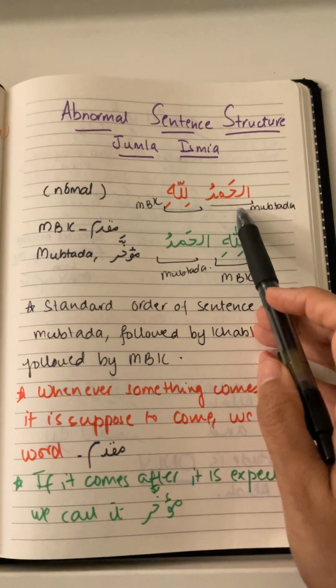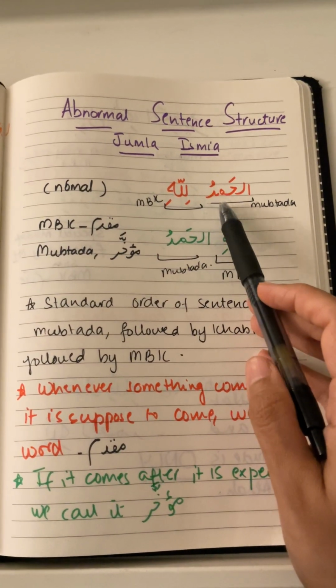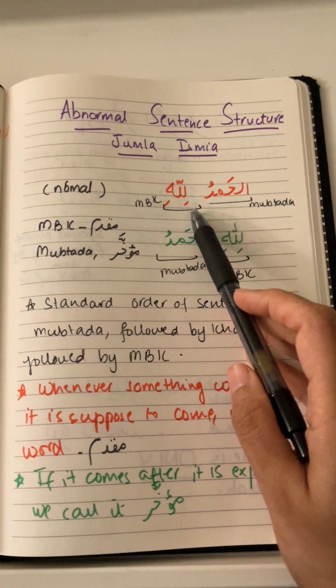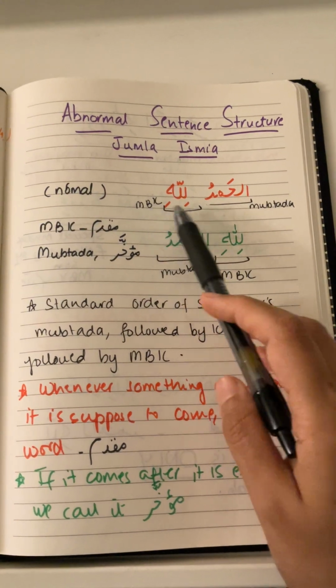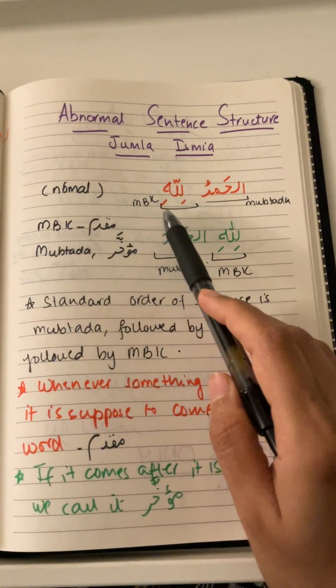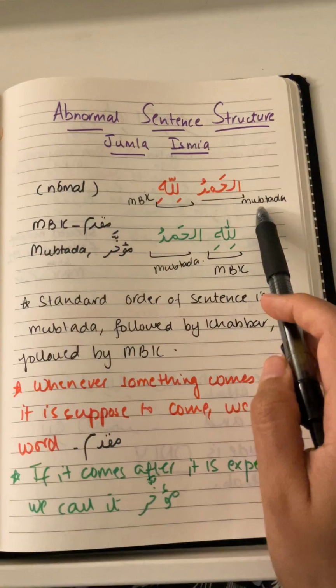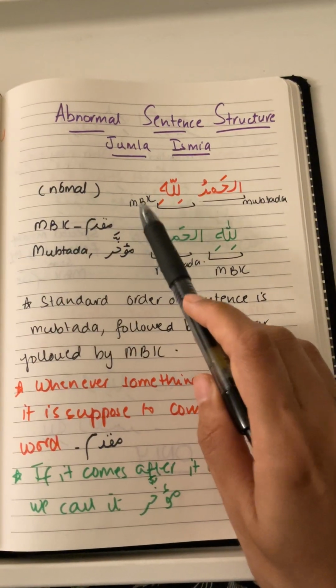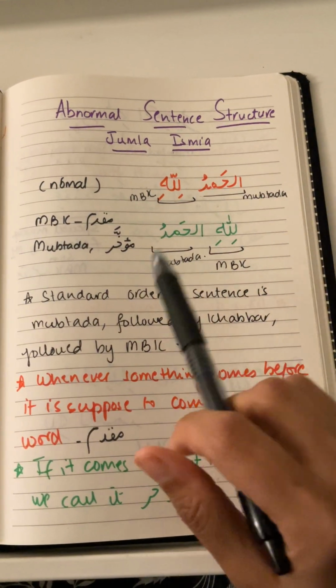So let's look at this. Alhamdu, it's Rafa, that means this is the Mubtada, and then Lillahi, it's a Jar Majroor, so it means that it's Mutalik bil Khabar, right? So we see that Mubtada is coming first and the Mutalik bil Khabar is coming after Mubtada. So this is a normal sequence of a sentence.